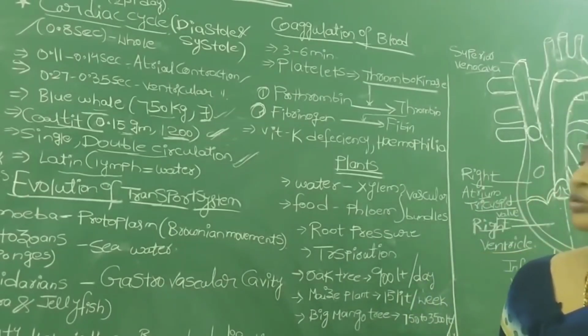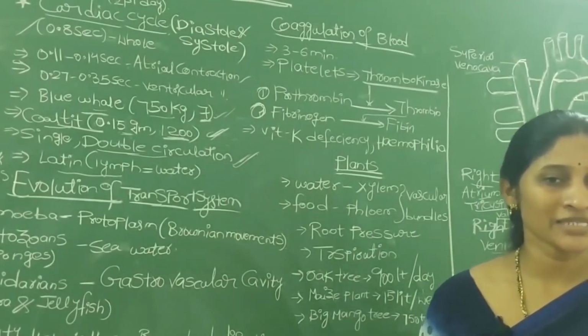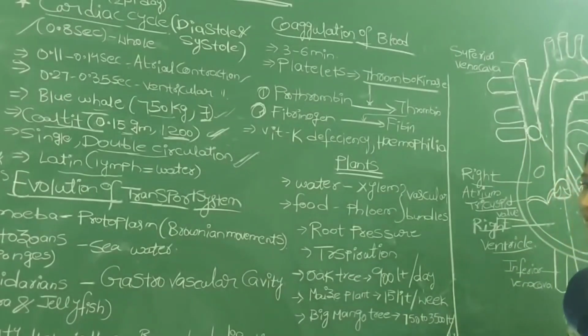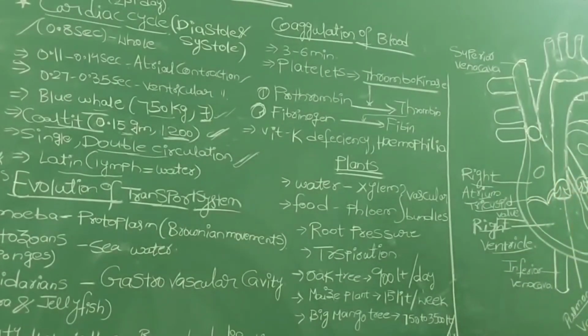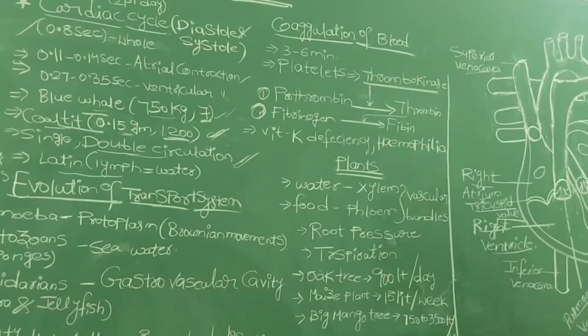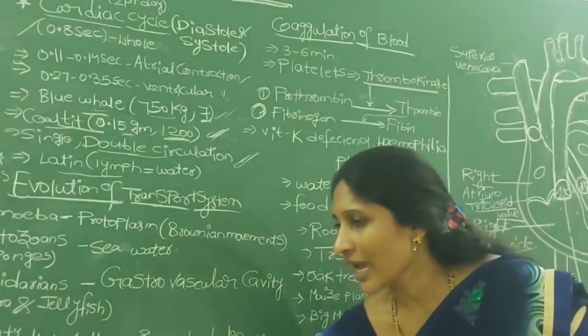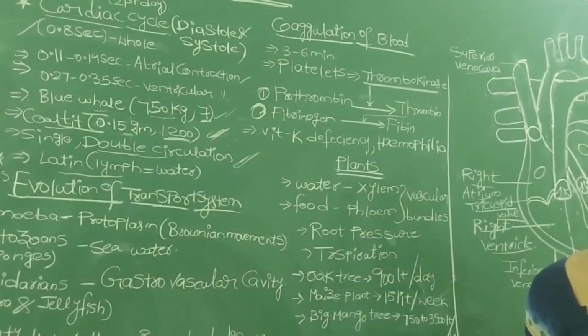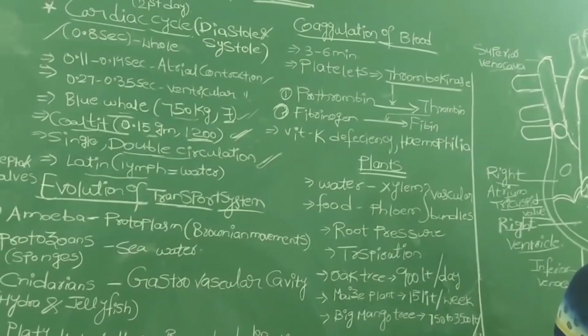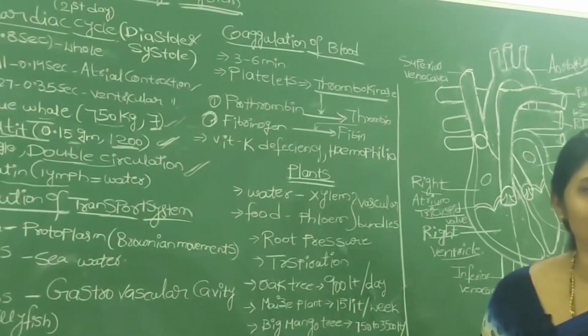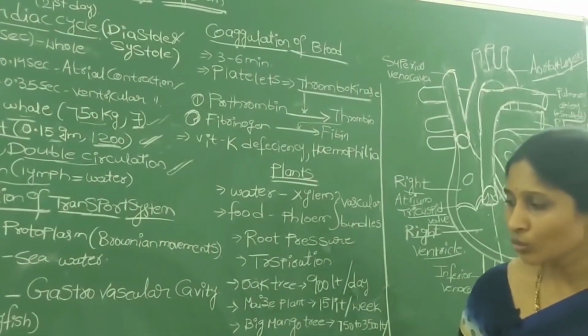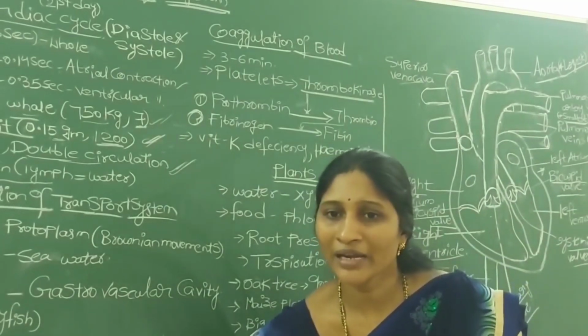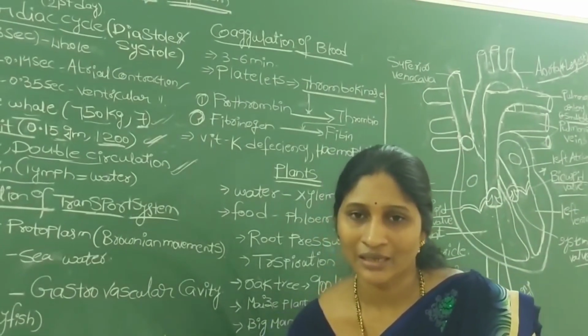Actually, through the arteries the oxygenated blood is supplied to all the body parts. From the arteries, again smaller divisions, arterioles, are present, and after arterioles the finest capillaries are present. These capillaries are connected to each and every cell, to the tissues and cells of all body parts. Through these capillaries the blood enters the cells, but